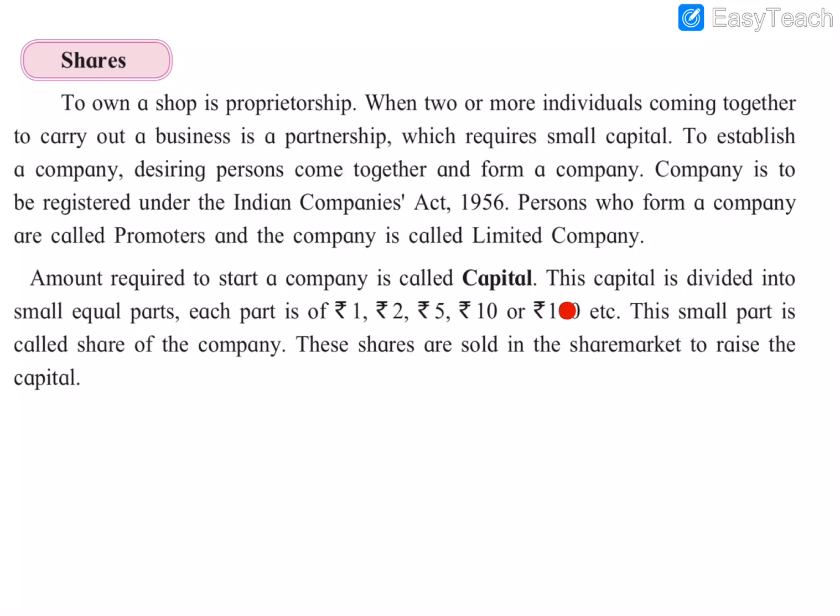Like if a company is started by spending rupees 1 lakh, then this 1 lakh rupees is divided into units of rupees 100 or units of rupees 10. The small units into which the capital is divided are called the shares of the company, and these shares are sold in the share market.